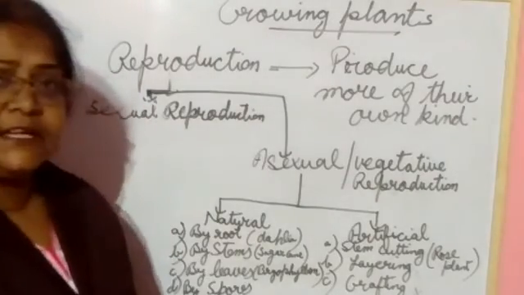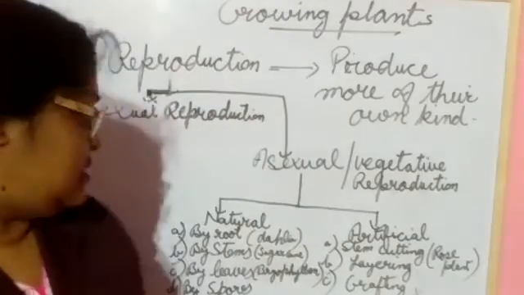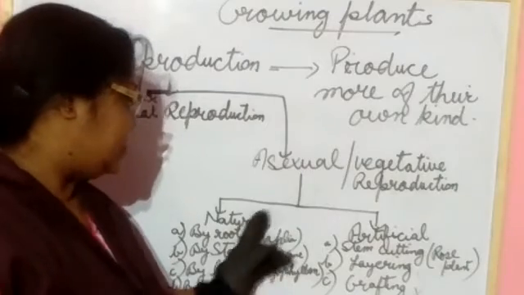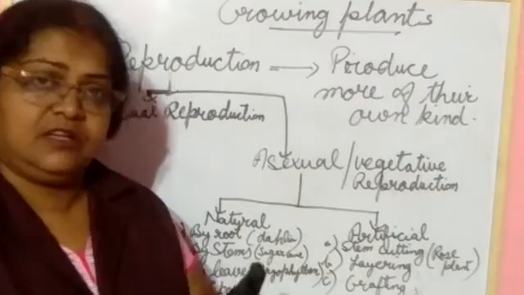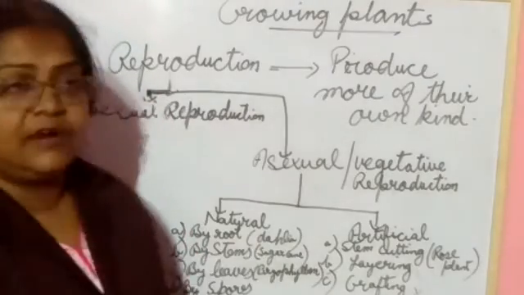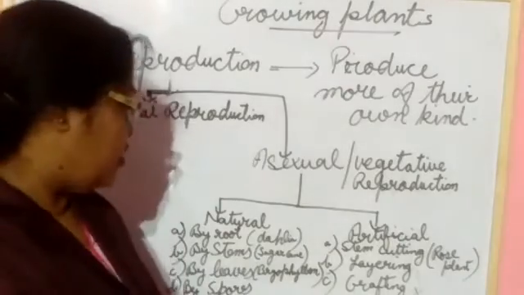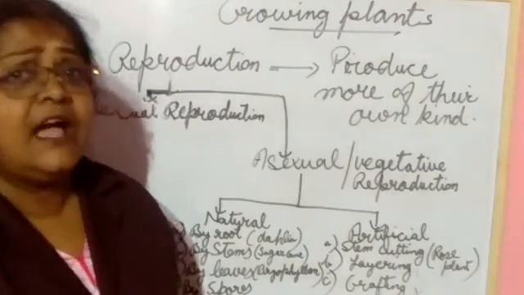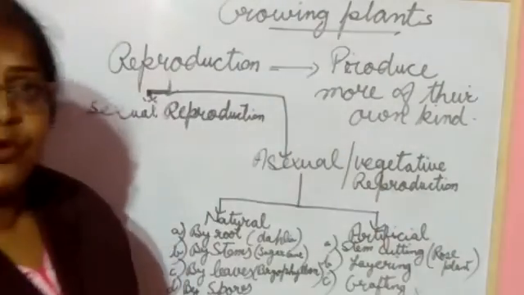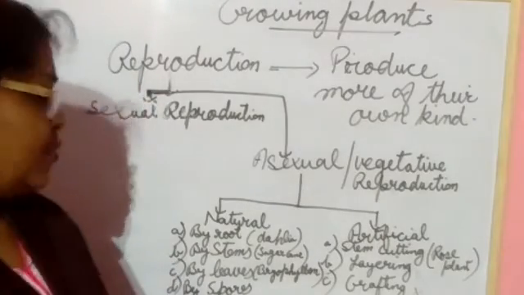By stem cutting, by stem, not stem cutting, by stem, sugar cane. By stem, example is natural. By stem it is coming natural. Stem cutting is coming in artificial. Understood? By stem, what you will write? Sugar cane. Example. By leaf, bryophyllum. Bryophyllum plant you have seen in your school also, many bryophyllum plant, and in your home also I think you have seen many are keeping plant in your home. So by leaf, bryophyllum, and by spores.